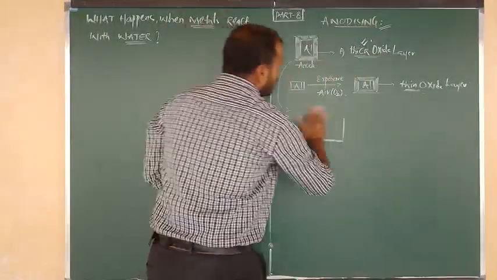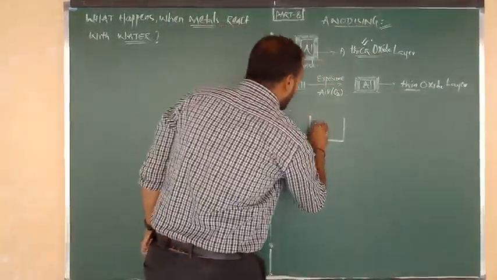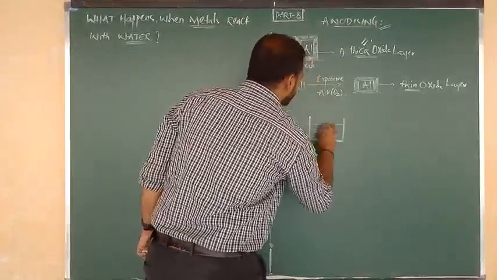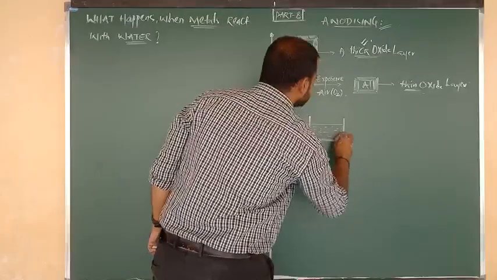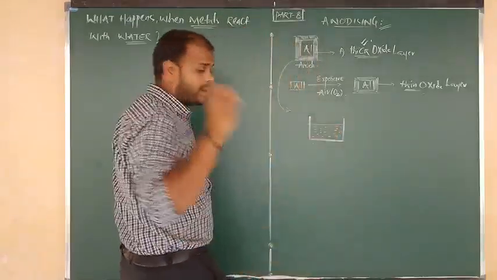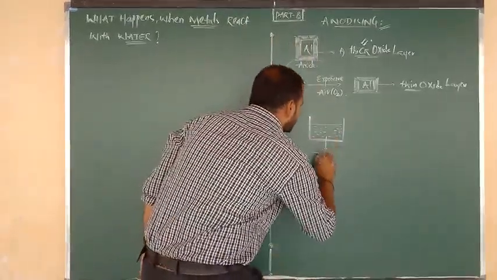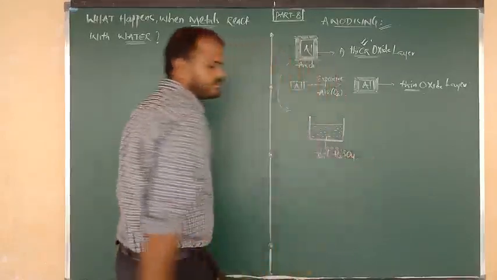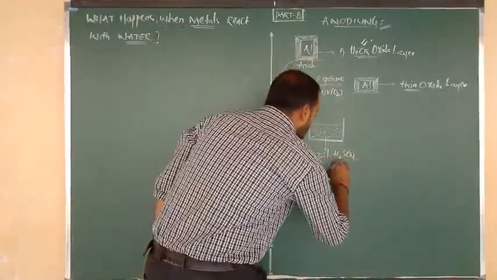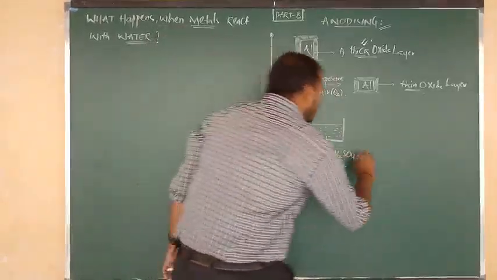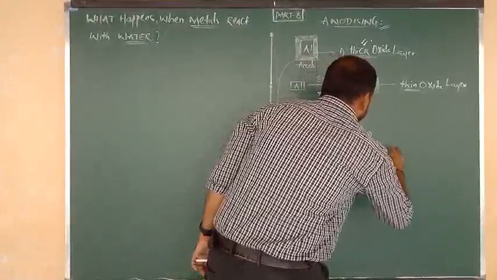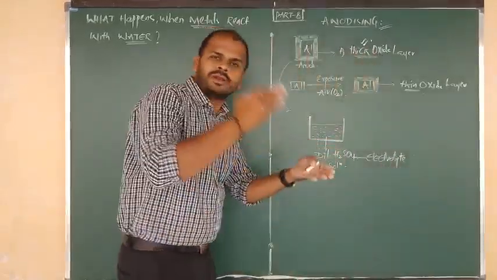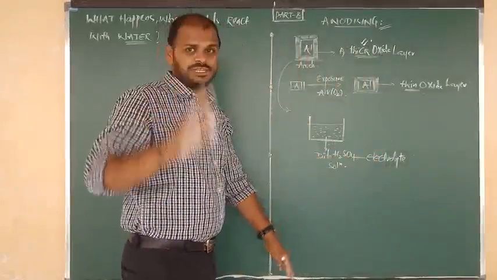Good. So into that electrolytic cell or beaker, here I am going to consider one of the electrolytic solutions or chemical solutions. That is nothing but what? Dilute sulfuric acid, or we can say dilute H2SO4. So dilute H2SO4 solution is going to act as the electrolyte, which easily undergoes decomposition by the passage of electricity.